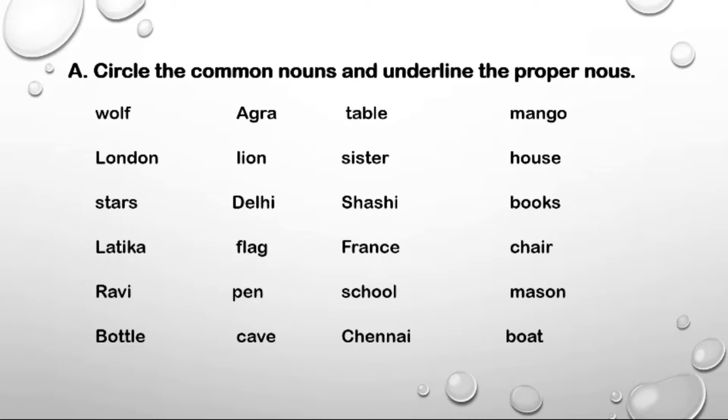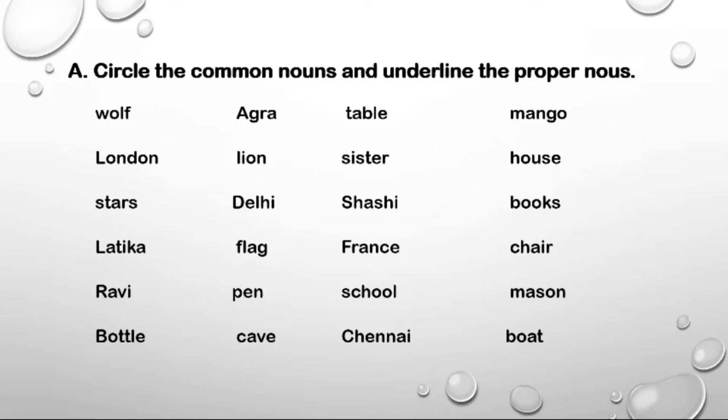So in the last lecture, we have studied what is common noun. Common noun is a noun when we write the name of a place, people, animal and thing in a general way. Like teacher, commonly we use for everyone.